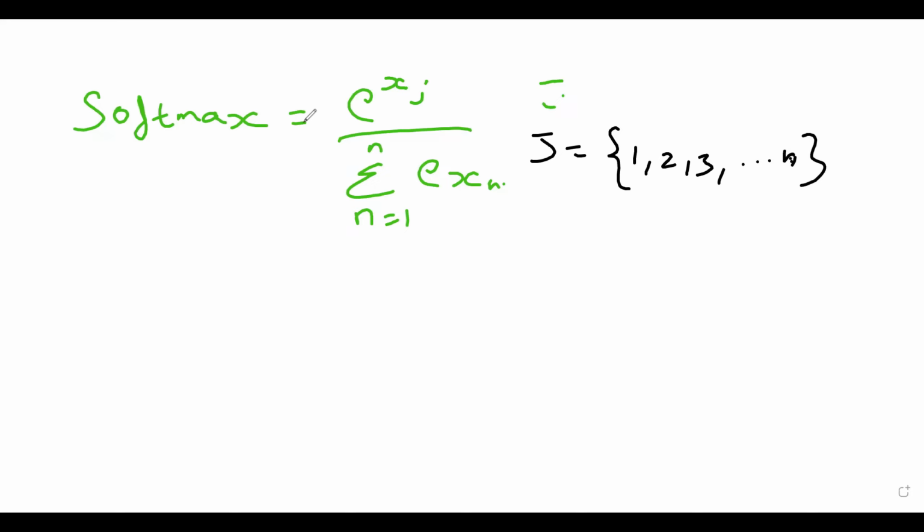Now we got this j value. Now we'll consider the n values as something like 20, 40, 70, 3. So this is our n value and this is our j value.